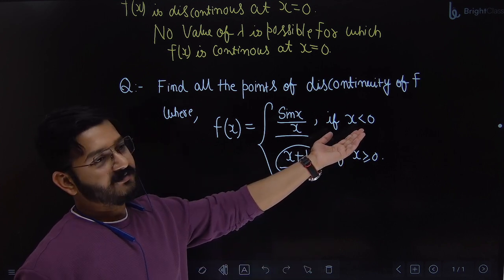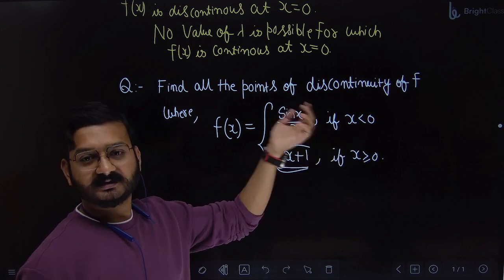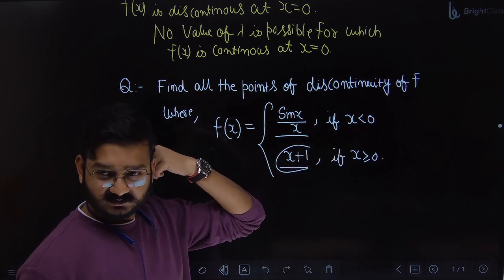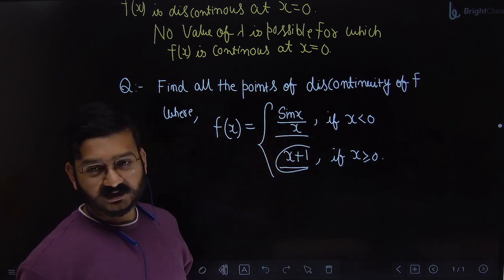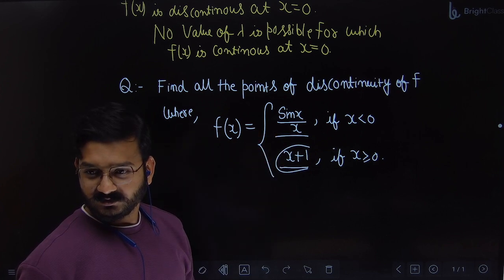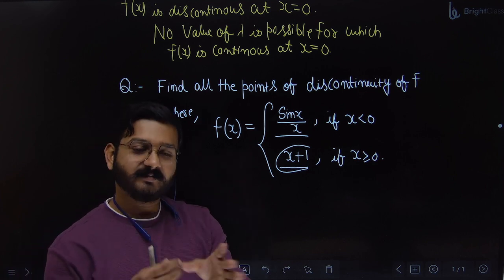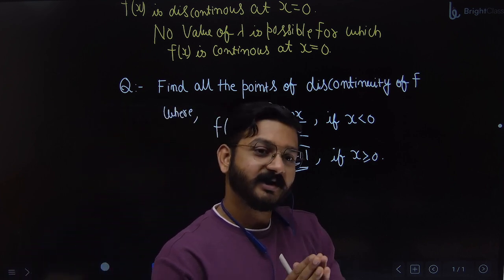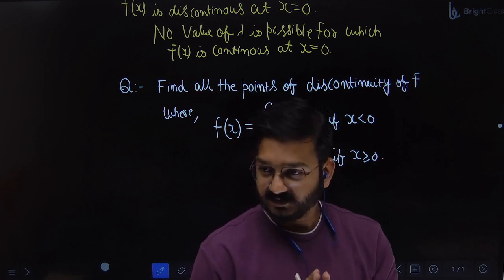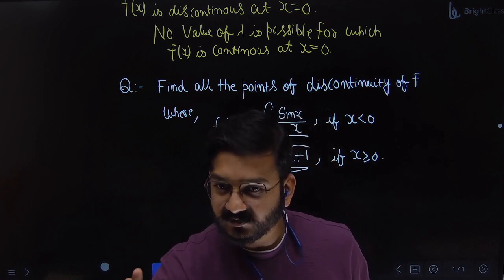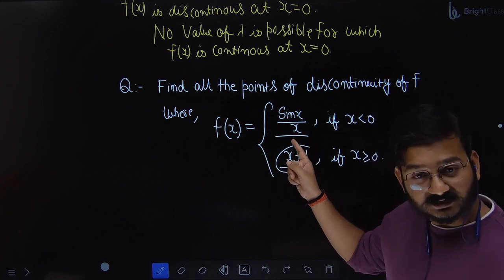If I take any value less than 0, suppose I take x as minus 1, is your function changing? No. Forget maths, again and again I am telling you, use common sense. If you take x equal to minus 1, for all the negative values, what is the function? This.